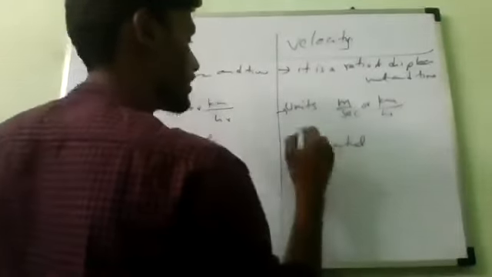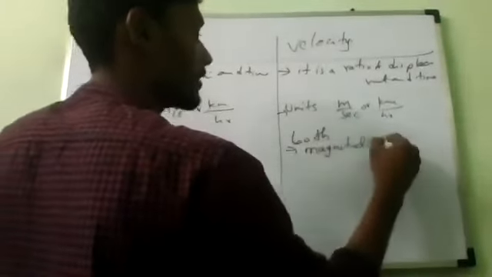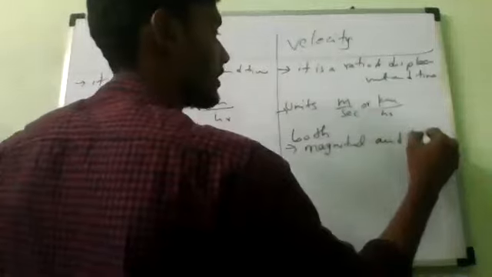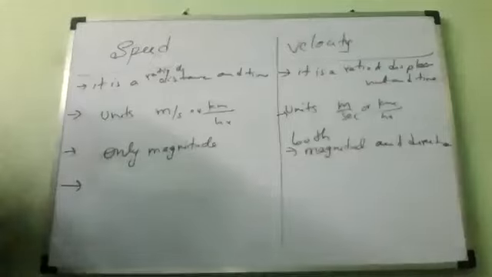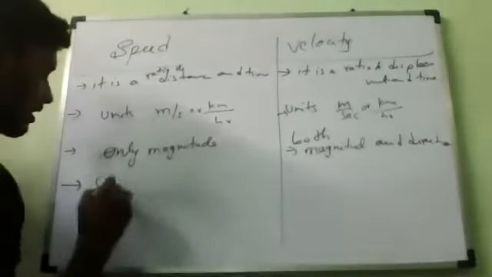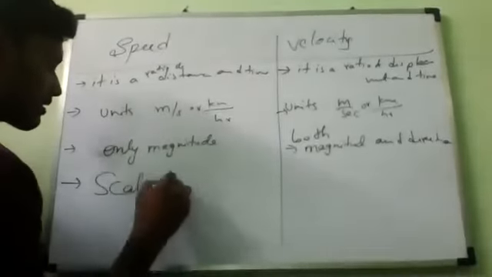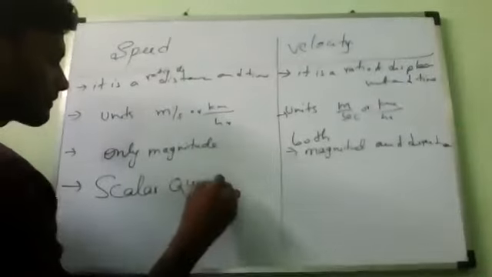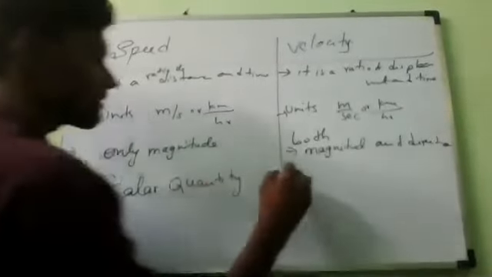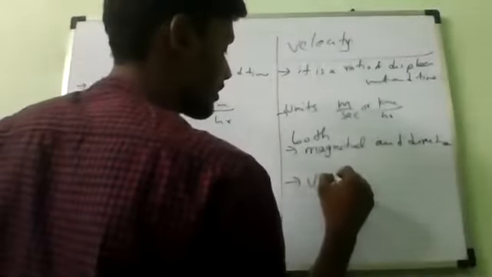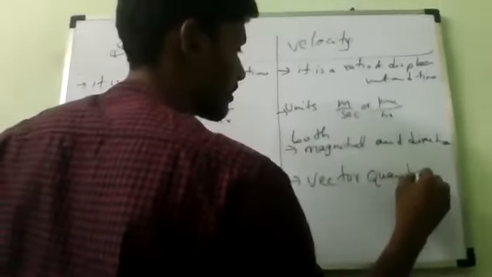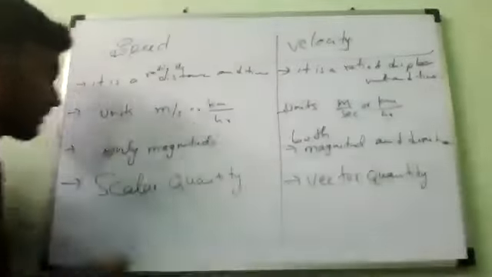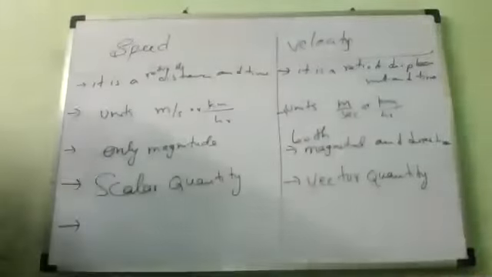Both magnitude and direction you can write. Next, which quantity is this, scalar or vector? Sir, speed is a scalar quantity and velocity is a vector quantity. Vector quantity.